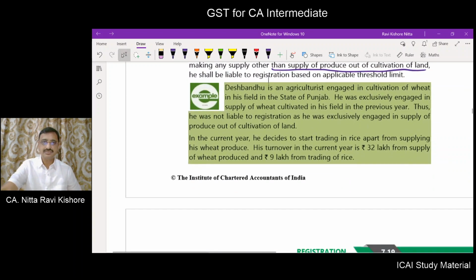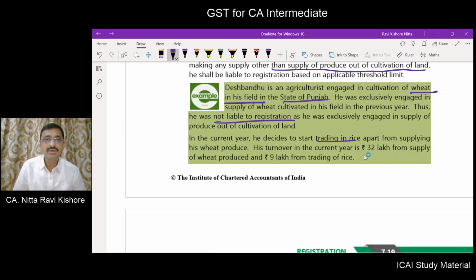Okay, let us take an example. Deshbandhu is an agriculturist engaged in cultivation of wheat in his field in the state of Punjab. Now he is exclusively engaged in supply of wheat cultivated in his field. Now is he liable to registration? No. But he started rice trading.